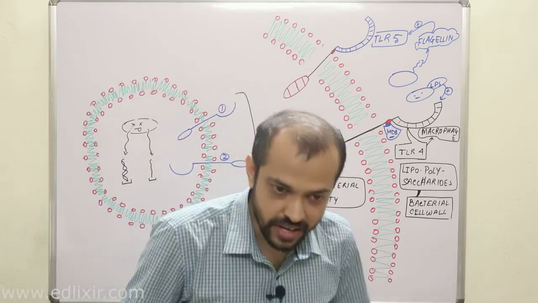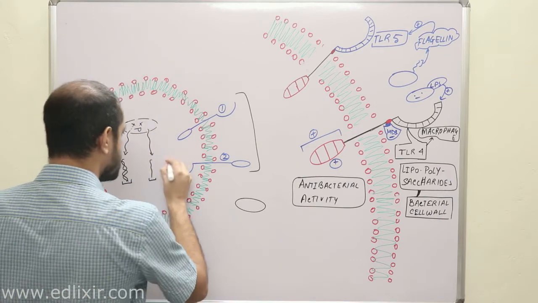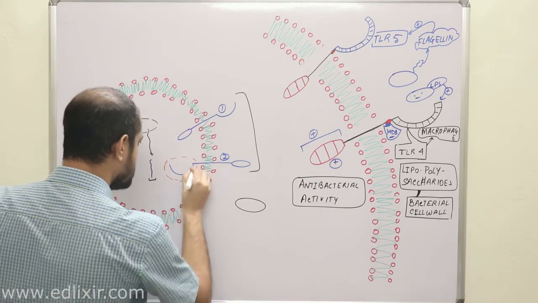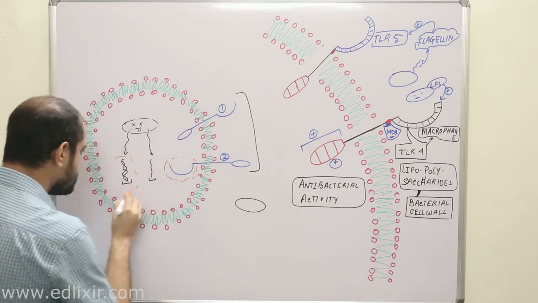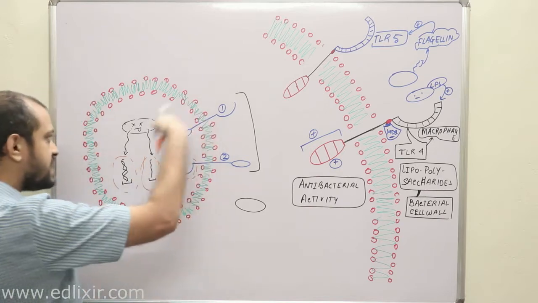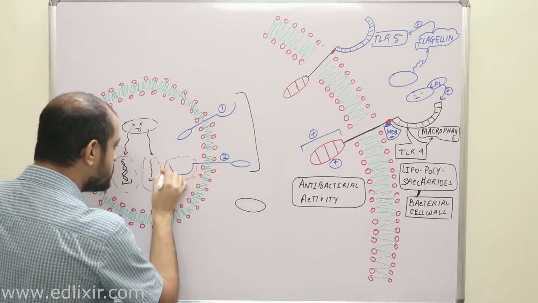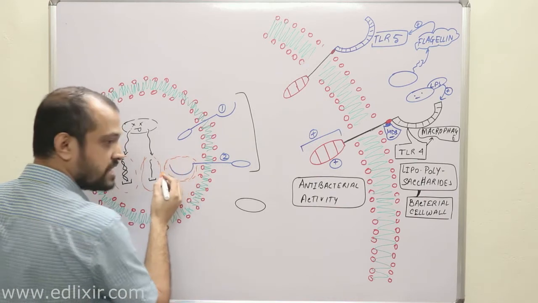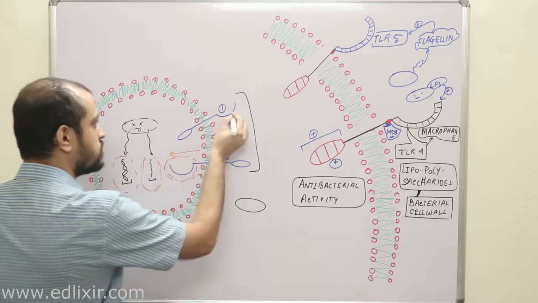Okay? Now, very important point. Now listen. This is actually the domain which gets activated, right? Which gets activated and starts the TLR signaling, right? Now listen. This bacterial DNA or bacterial RNA is present in the endosome, right? Therefore, the leucine rich repeats, which are the main important thing for starting the signaling, should be present inside, not outside.